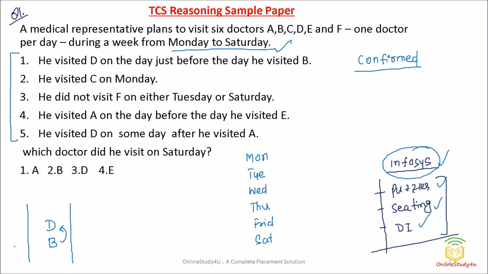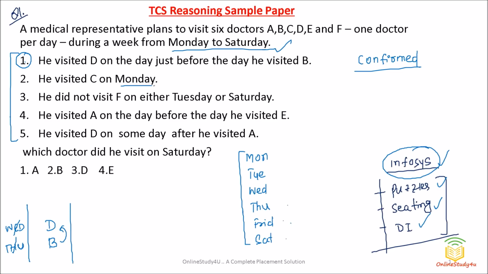Just for an example, if the medical representative visited B on Thursday, then he would have definitely visited D on Wednesday. But friends, we have a lot of possibilities here. He might have visited B on Saturday, then D on Friday. He might have visited B on Friday, then D on Thursday. So multiple possibilities are there. Right now we will not be able to place this statement here, so we will wait for some time. This is not a confirmed statement, so we have to first go through all the statements.